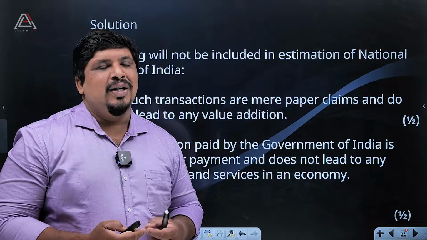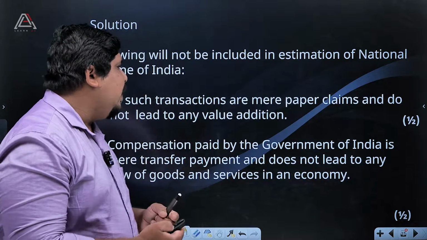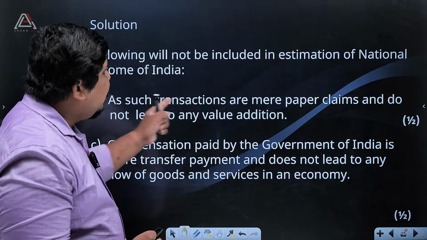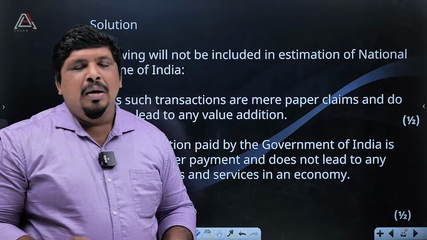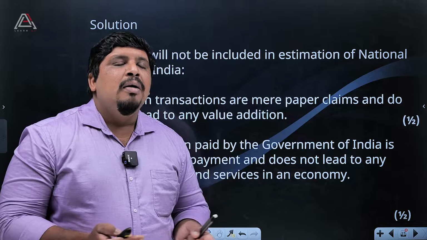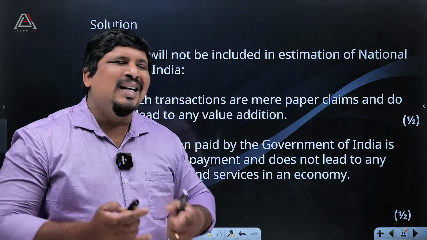Transferring money will not give any value addition.